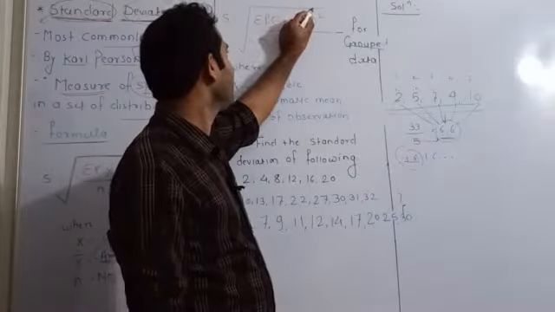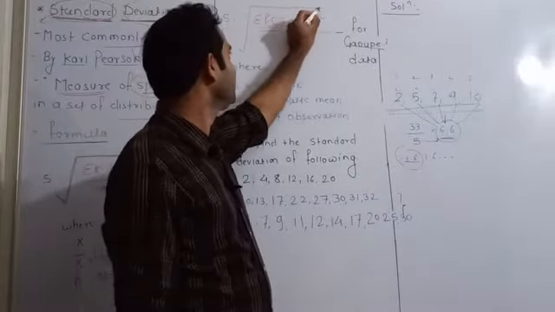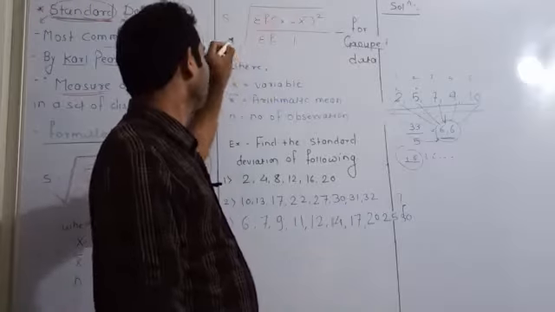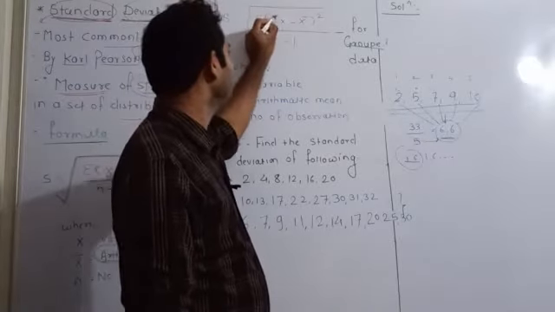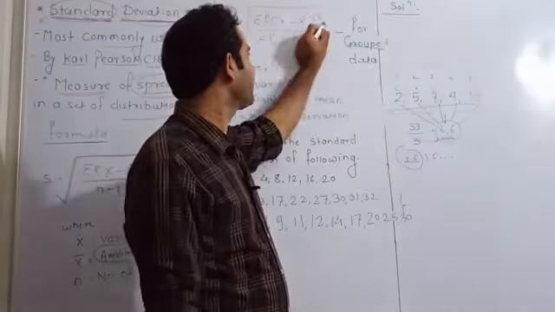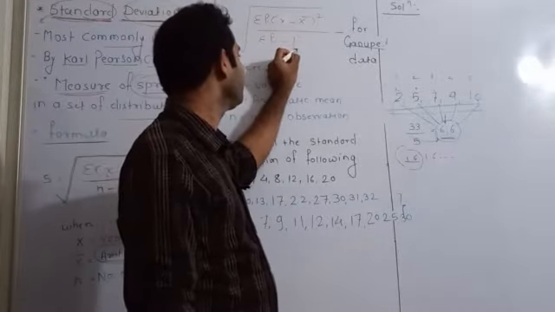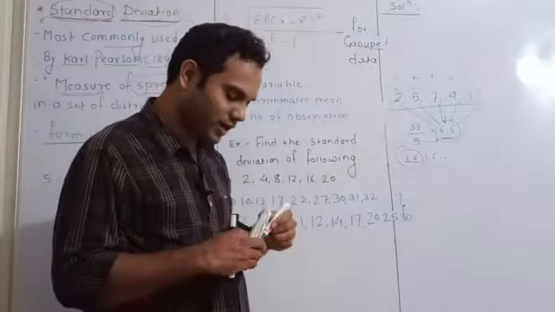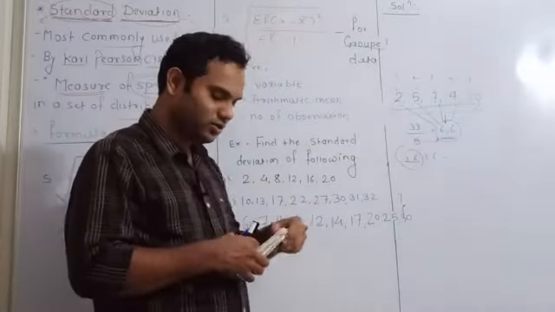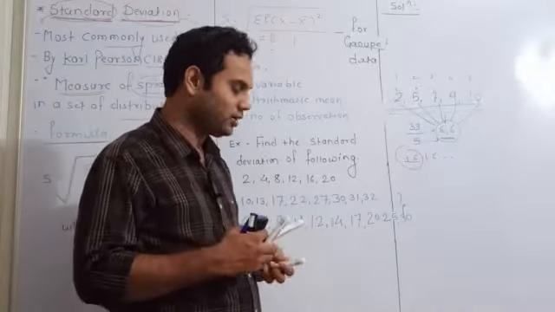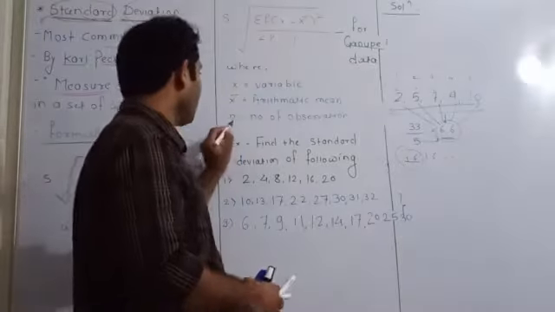Here the formula becomes S, the standard deviation, equals the square root of summation of f into (x minus x bar) squared upon summation of f minus 1. Here one additional term is introduced, and that additional term is f.